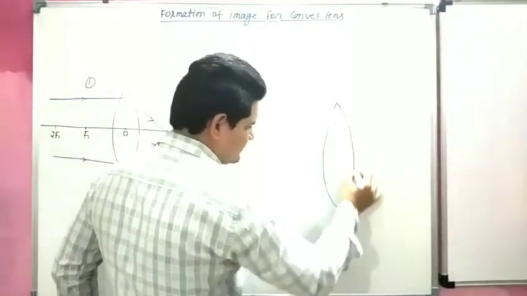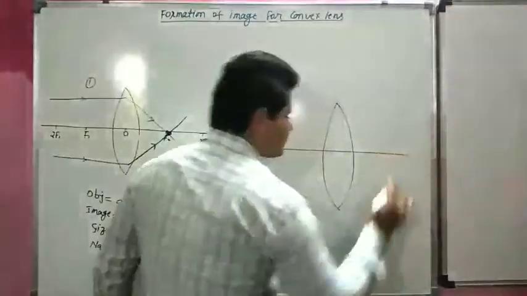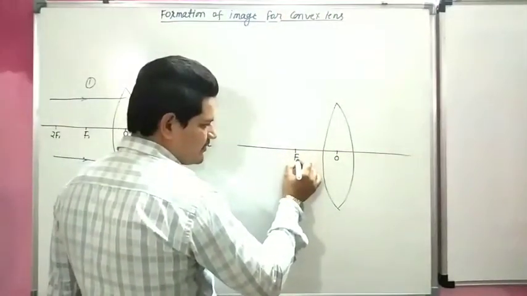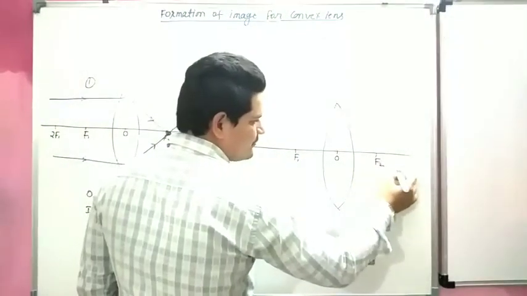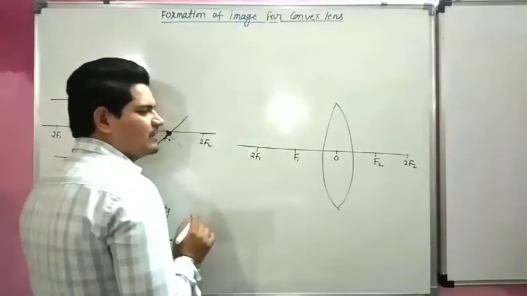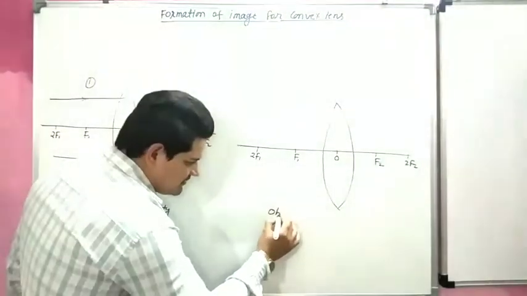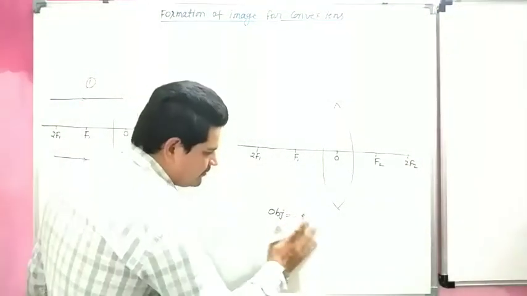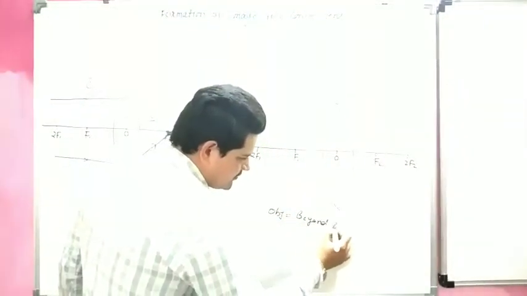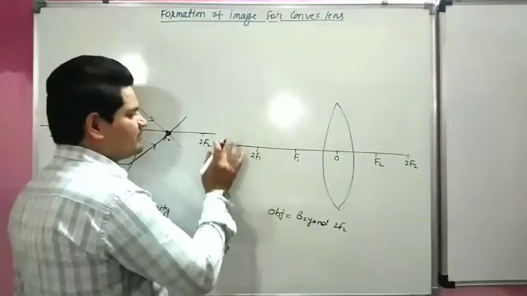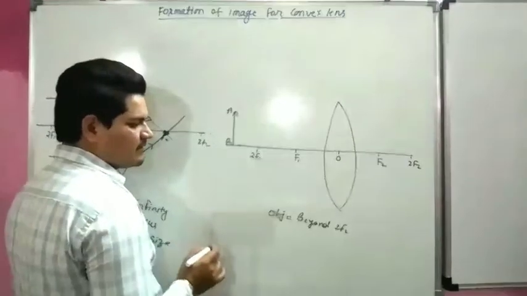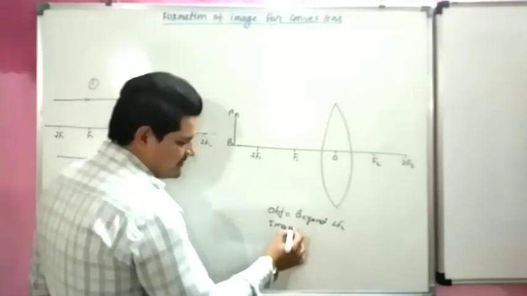Now we will start our second case. This is our convex lens. This is optical center. This is focus f1, this is focus f2, this is 2f2, this is 2f1. Now the object is placed beyond 2f2. This is our object AB. So we have to find where the image is formed.